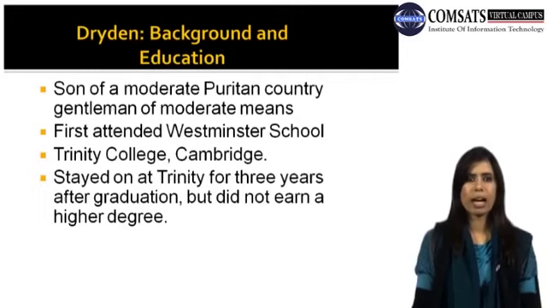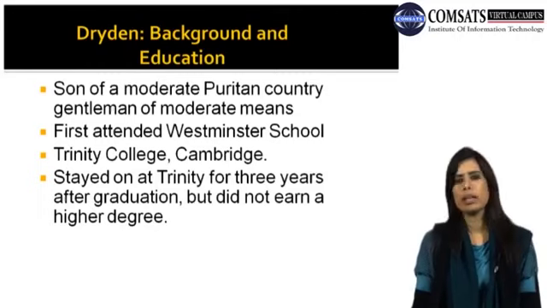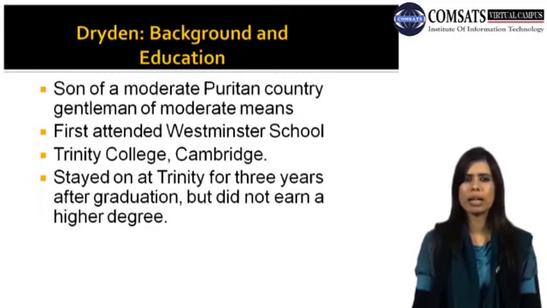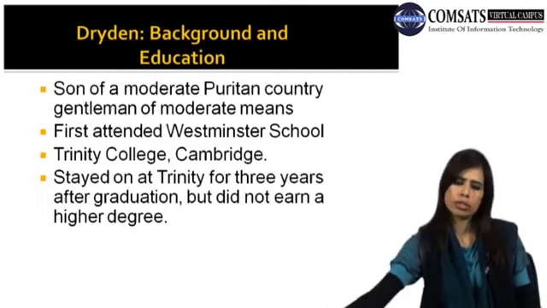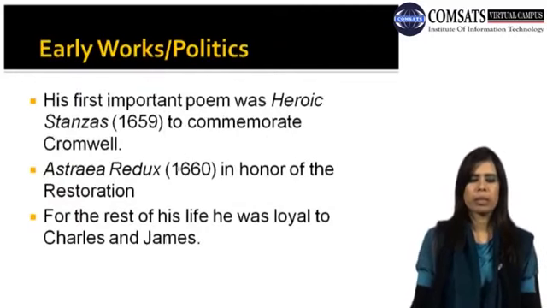He stayed at this college for 3 years after graduation, but did not earn a higher degree. So basically he earned his experience from there. That is about his education and background.